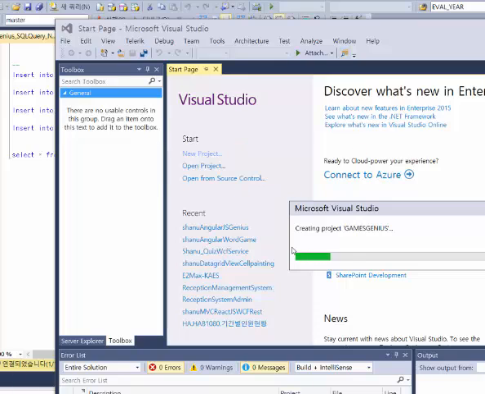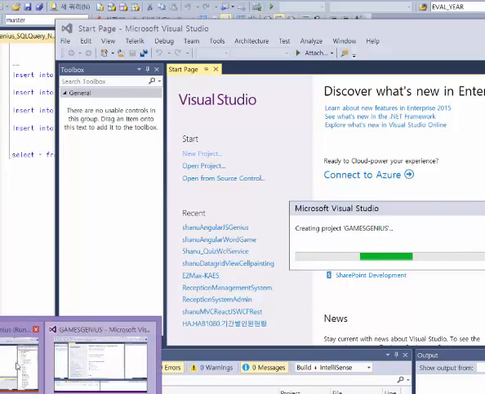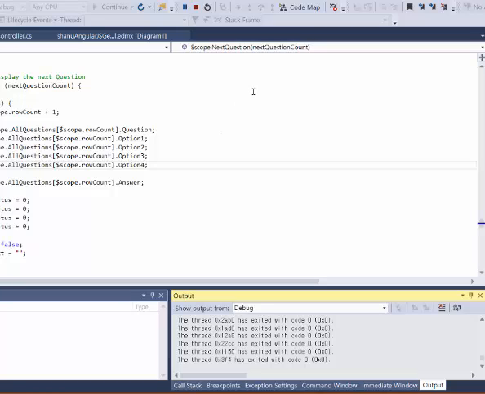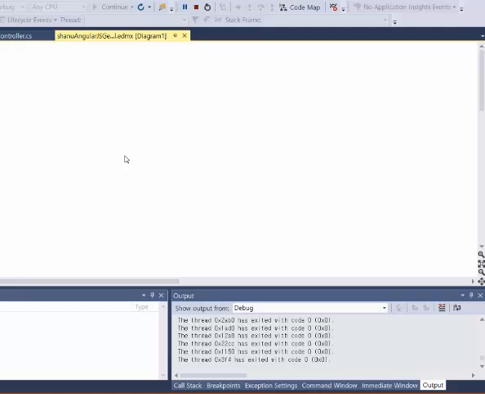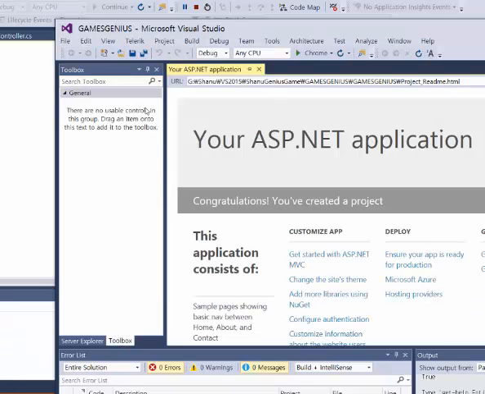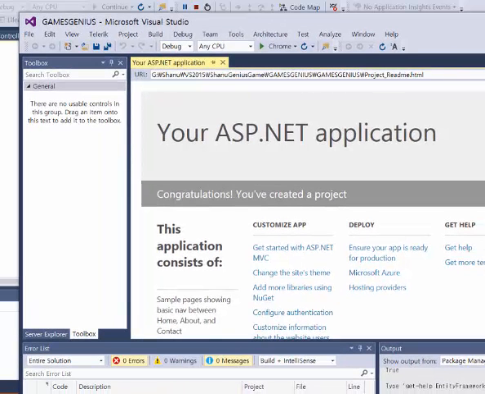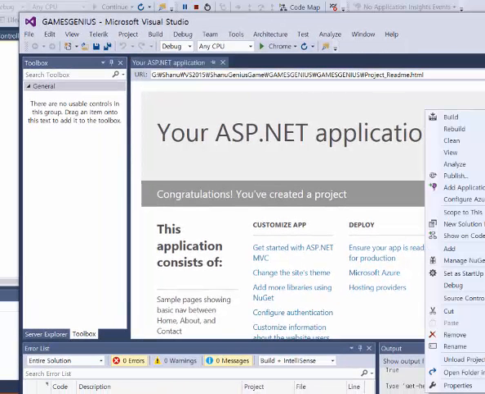So once you have created the project, as the next step, we will be adding the Entity Framework. So we will see how to add the Entity Framework. In this sample, I will not cover all the examples to create the Entity Framework. Here we can see how to add it: right click your solution and add.